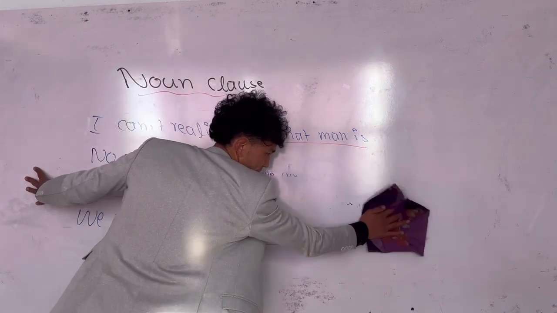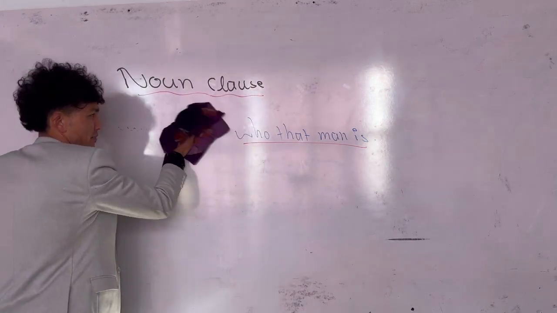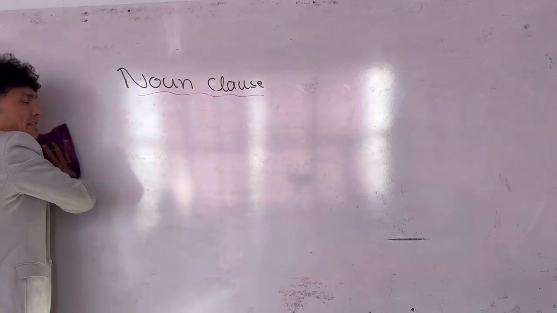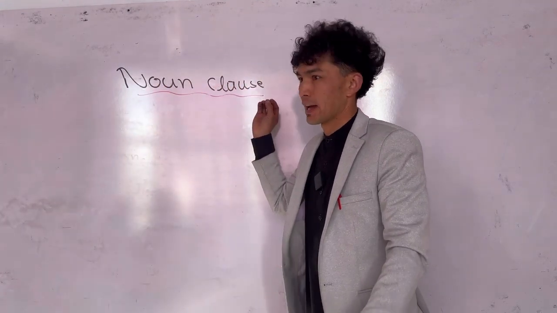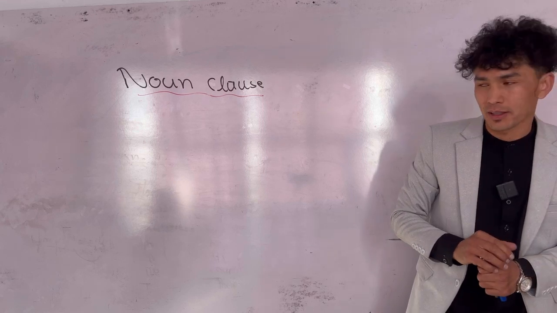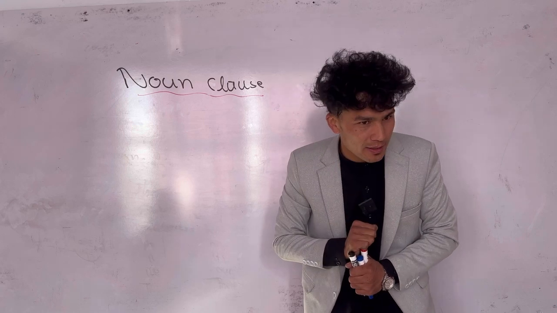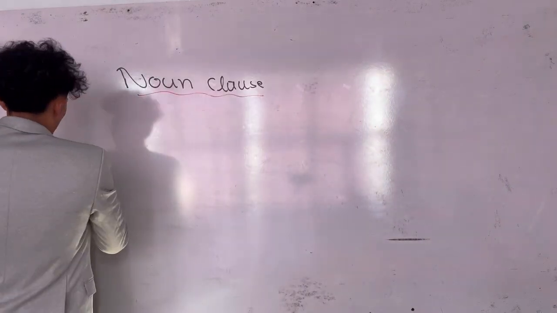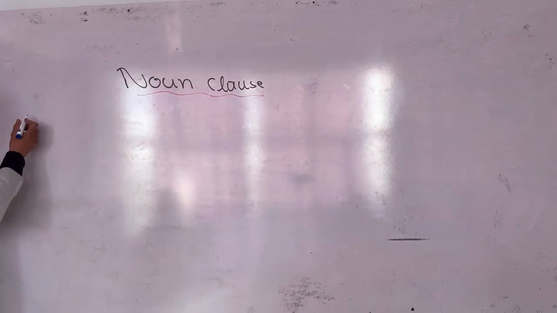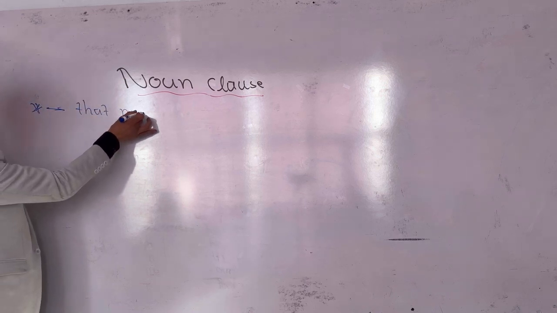Others. Okay, I can say. Okay, who is the best? Okay, listen. Thank you. Now we've got a general opinion of noun class. Now let's divide it into some sections because we do not have only one kind of noun class. We've got how many? 3 main categories of noun class. Did you understand? Okay, number one noun class is that noun class.